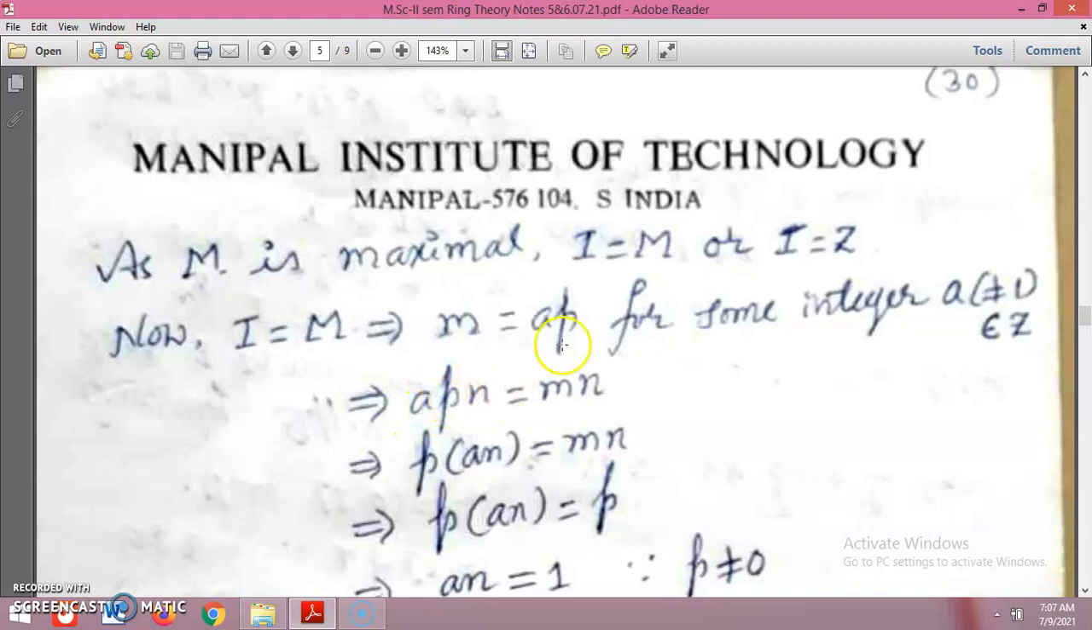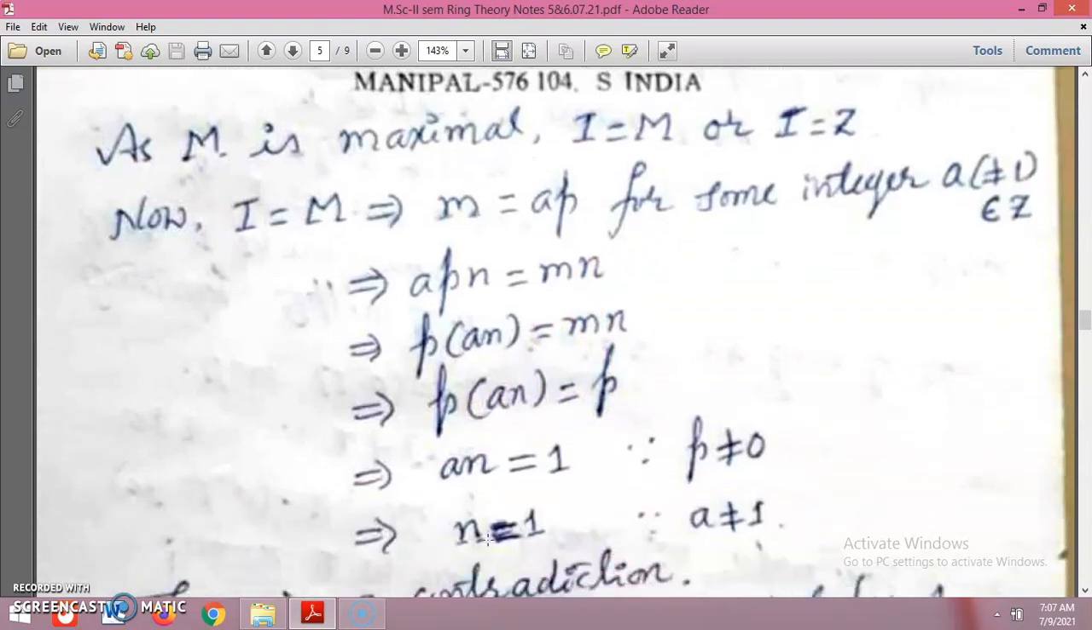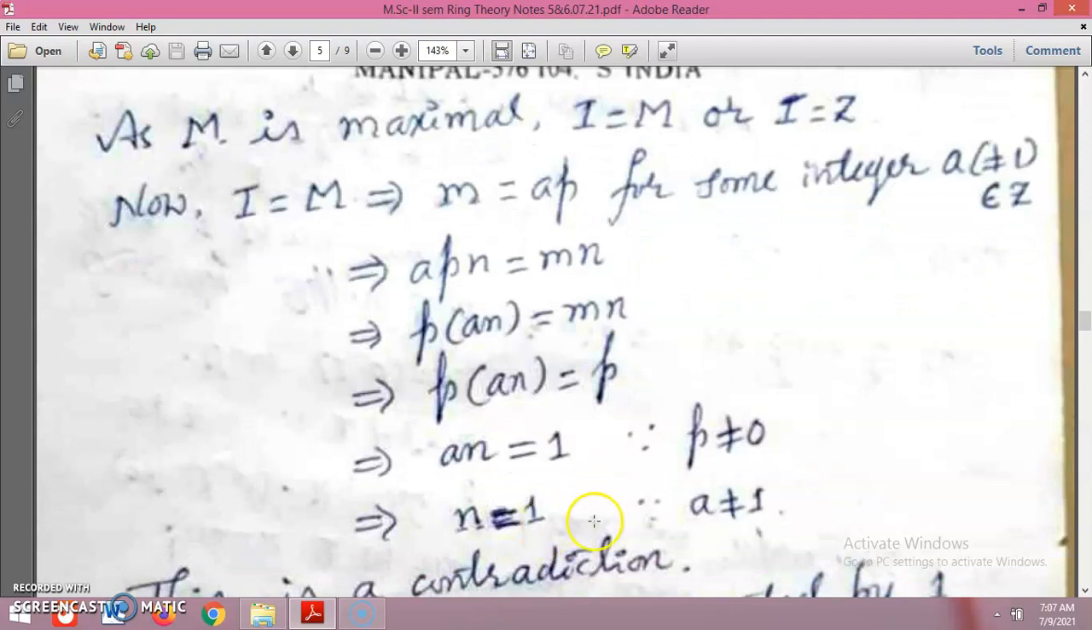You can multiply both sides by n. So obviously this is aPn equal to Mn, and then P into an equal to Mn. As we know P equal to Mn, which is the product of two non-unit integers. So P equal to P into an equals P, obviously.